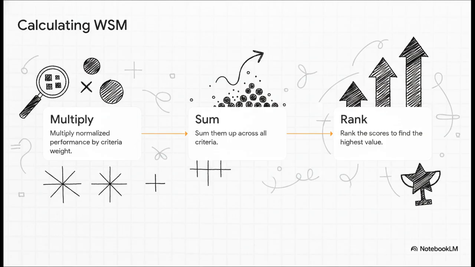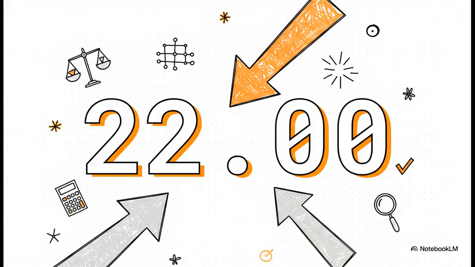Step 2, you literally just repeat this for every criterion in the row, and you add all those numbers together. Step 3, do this for every row, compare your final sums, and rank them to find the highest value. Simple, right? And when we run that exact math on the matrix we just looked at, alternative A2 emerges as the clear winner with a total score of 22.00. For context, alternative A1 scored a 21.50, and A3 scored a 20.00.